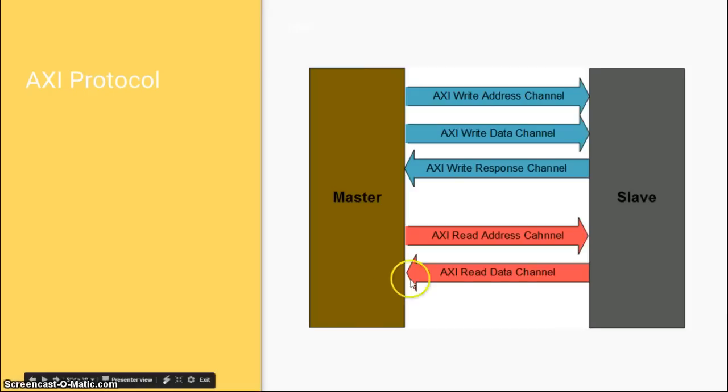Note that there is no response channel for the read request and read data, because the read data itself is a response, and with the read data the slave can embed the read response. Thus there are 5 different channels, and AXI is a standard protocol defined by ARM.